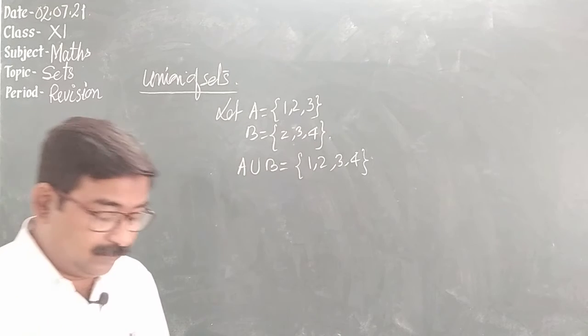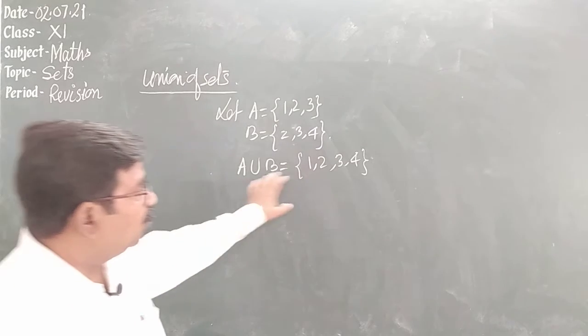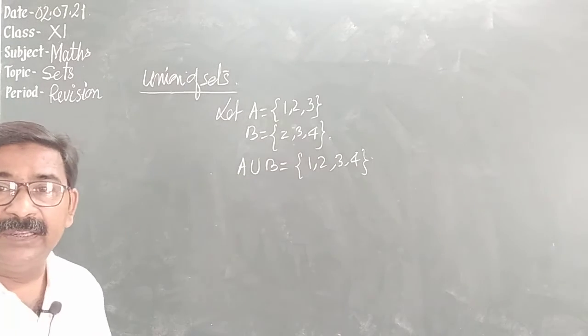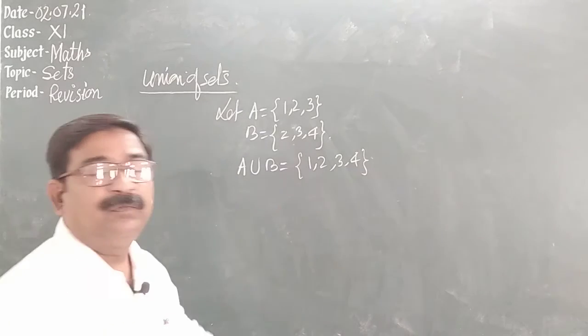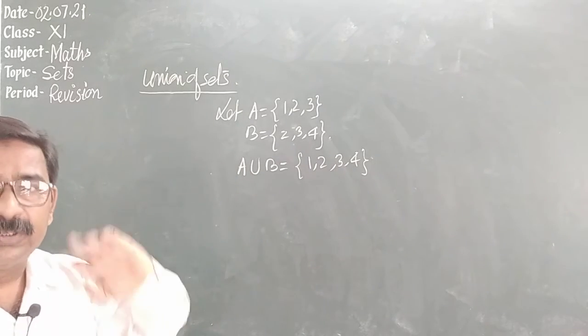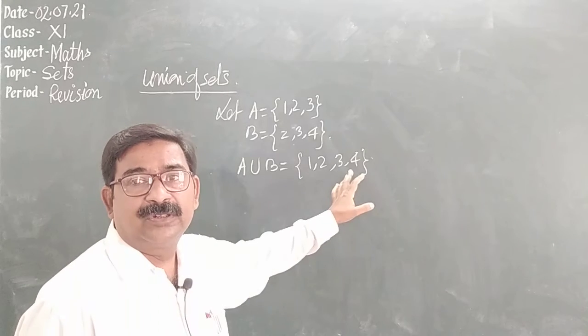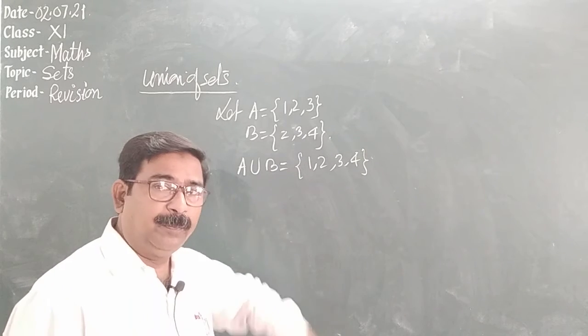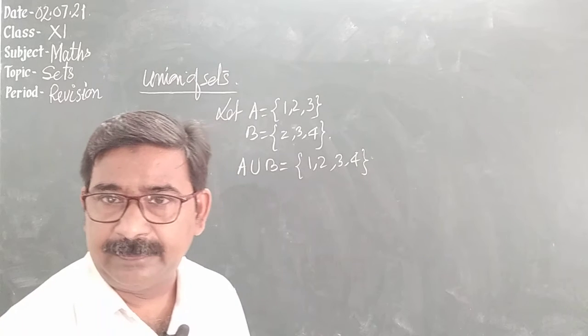Now let's check if any of the elements of A union B is chosen. Suppose we choose 1, 2, 3, at random. If any of the elements is chosen from A union B, then what can you say about that element?